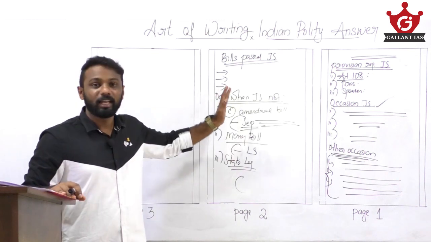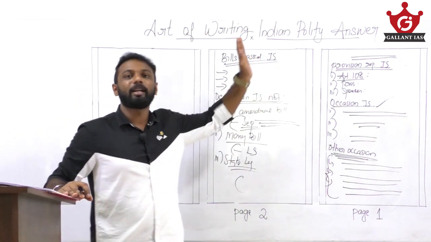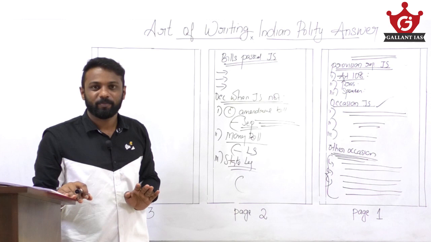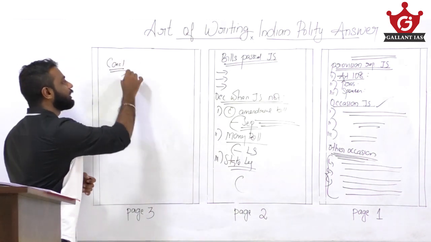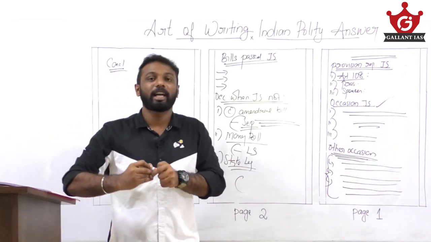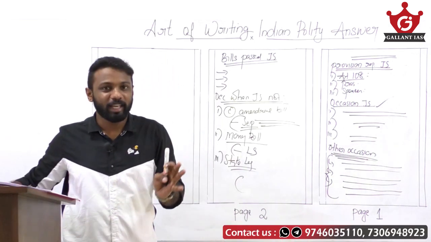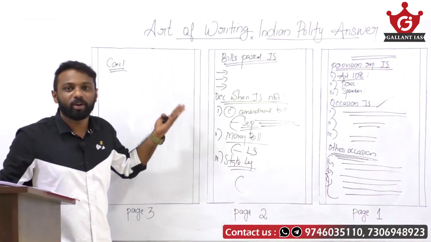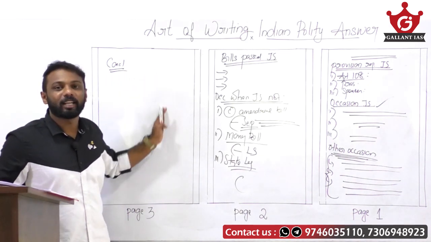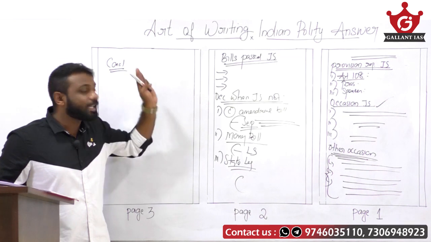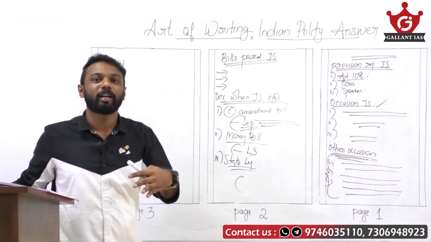Now we have addressed, we have met all the demands, all the parts of the question. Fine, and then end up with a conclusion. See, when you give a conclusion, make it more dynamic and more attractive. Just stress the importance of the joint sitting or the importance of the parliamentary form of government in the conclusion part. And in this manner, if you write your answer, you can score more marks.